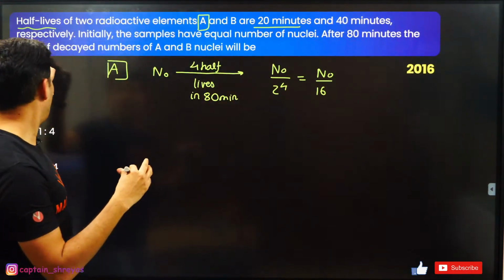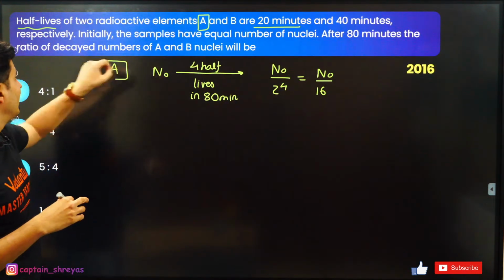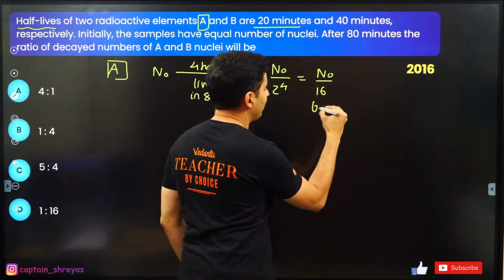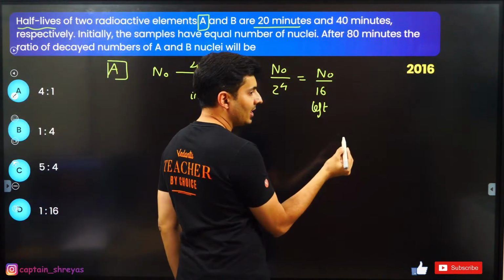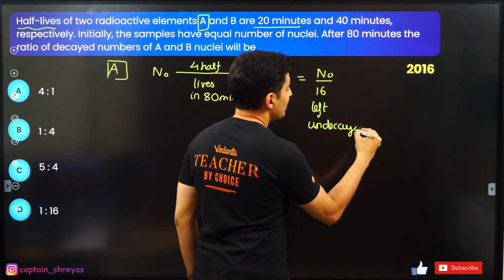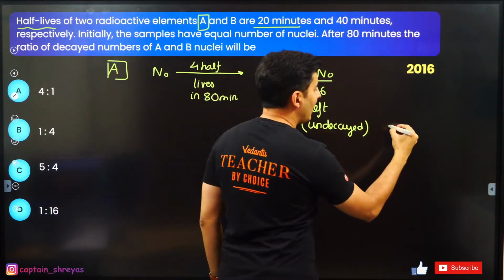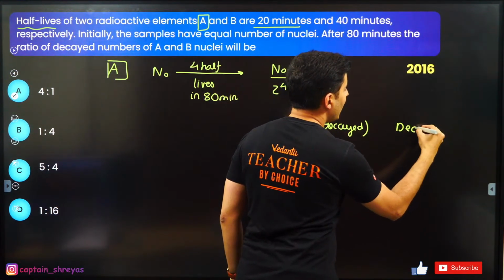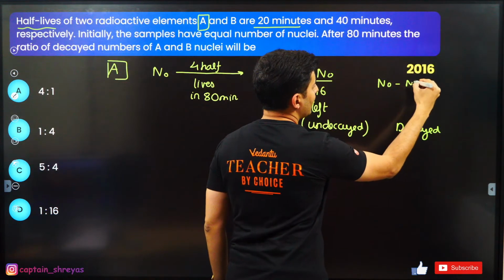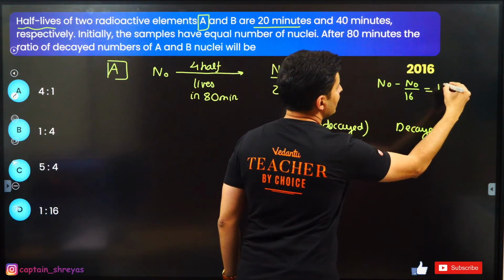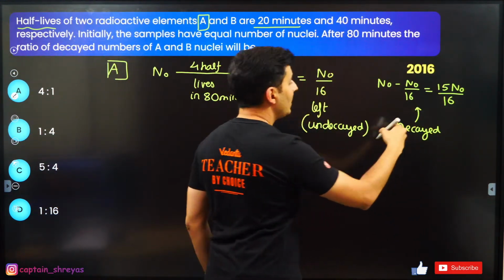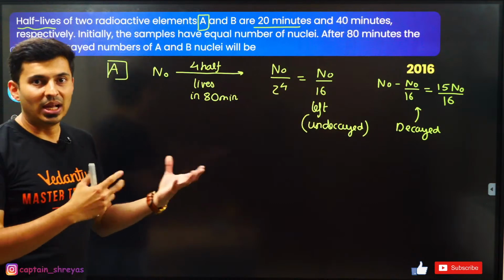The question asks how many decayed nuclei are present. This n0 by 16 is what is left, that is, undecayed. So the decayed amount will be n0 minus n0 by 16, which is 15 n0 by 16.